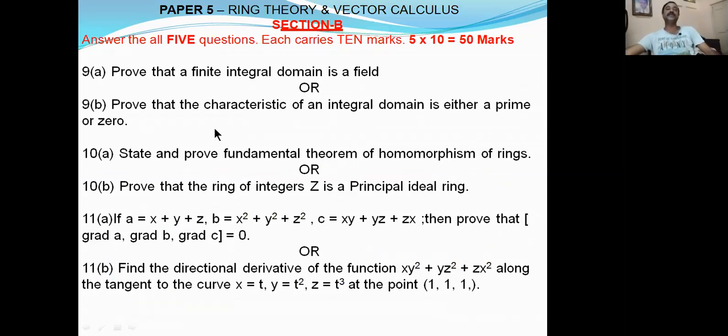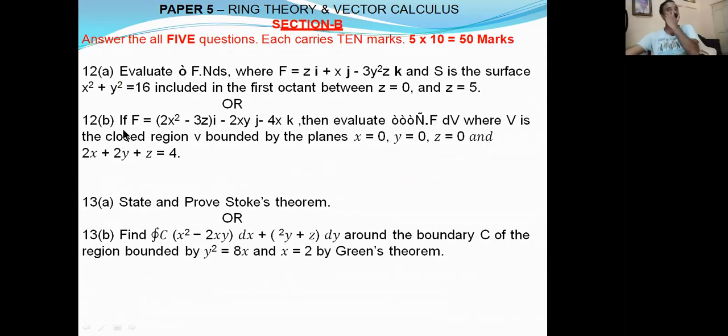Next, in section B, you have 5 questions, one from each unit. The 9th question is from unit 1, 9A or 9B. This is an internal choice, so you have to write 9A or 9B. The 10th question, 10A or 10B, is from unit 2. The 11th question is from unit 3. The 12th question is from unit 4. And the 13th is from unit 5. All these have internal choice.